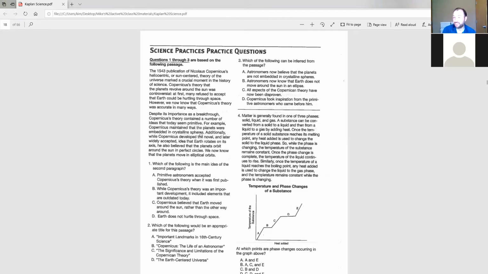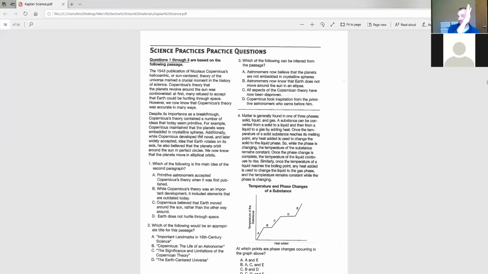In other words, if we have a solid, we can heat it up and the temperature will increase until the melting point, and at that point, it can't get any hotter, but what starts to happen is more and more of the solid starts to melt and turn into liquid, okay? And it isn't until all of that solid material is turned into liquid that the temperature starts to rise again.